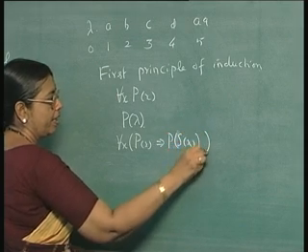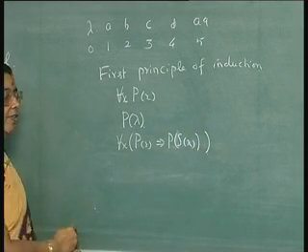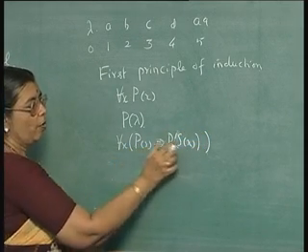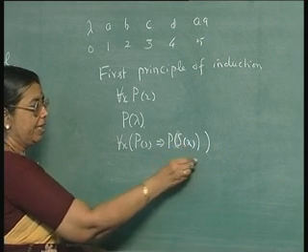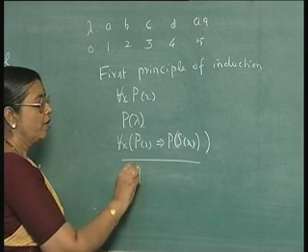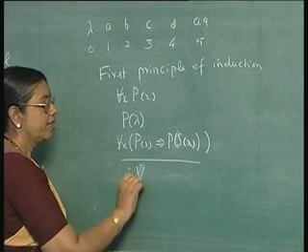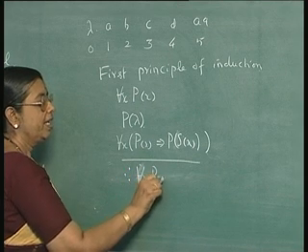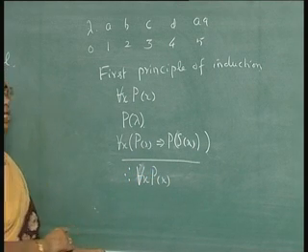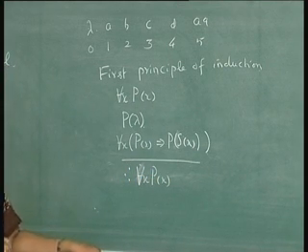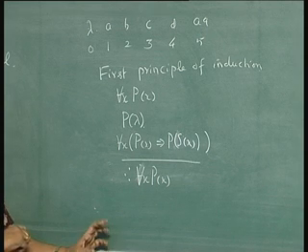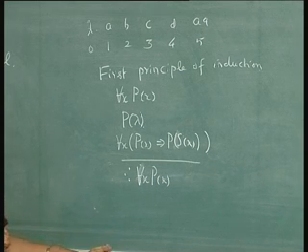That is, if some property holds for a string x, it will hold for the next string. Then from this you will conclude, therefore, for all x, P of x. This is the same as using the first principle of mathematical induction, and this can be very well applied.